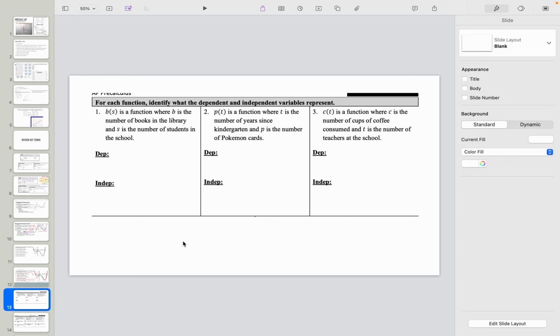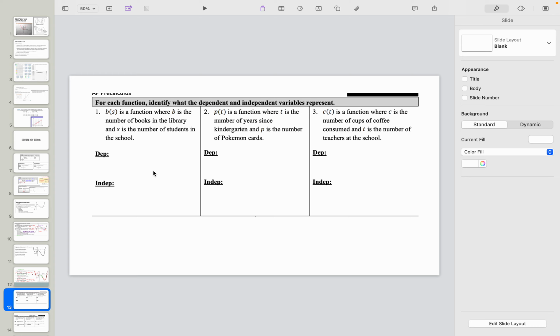All right, next one. Let's practice defining in situations what is dependent and what is independent. DEP stands for dependent, and independent is here. So if I have b of s is a function where b is the number of books in the library and s is the number of students in school, right? S is our independent variable. We're picking, so s is the students and dependent is the number of books.